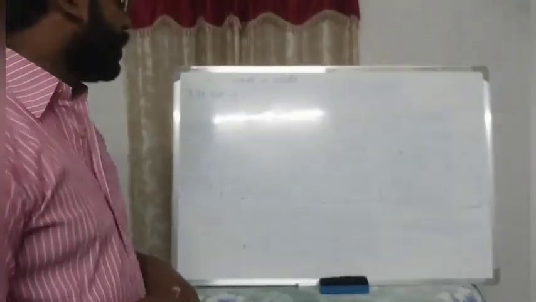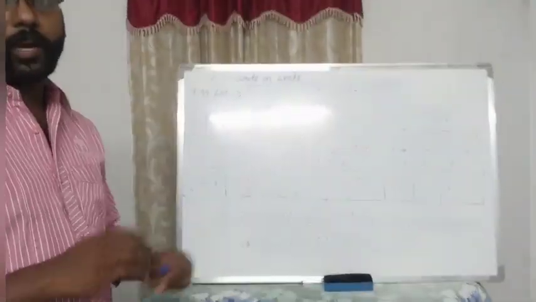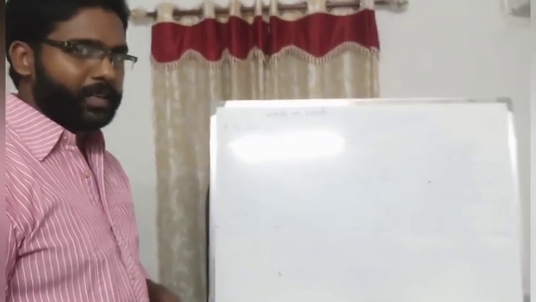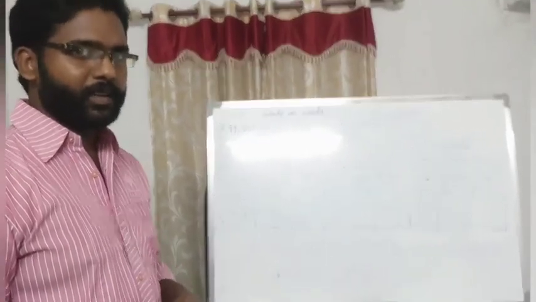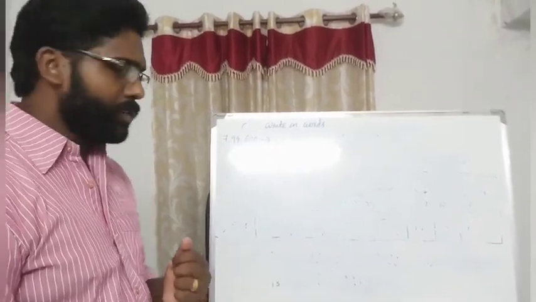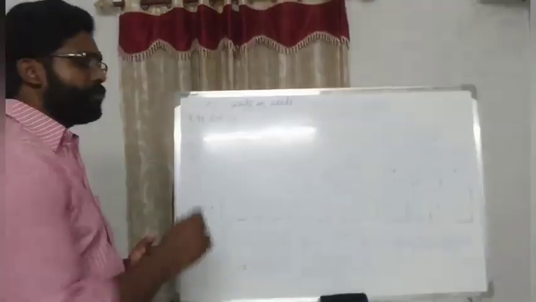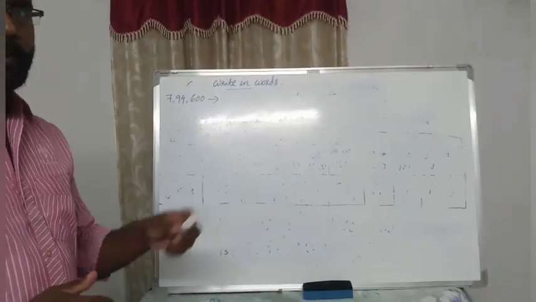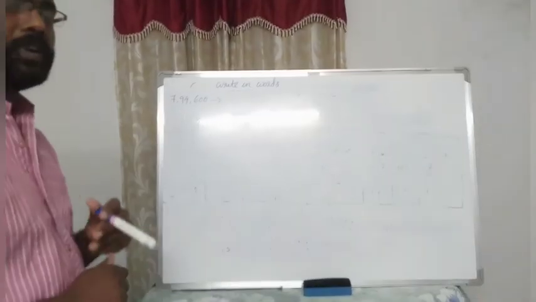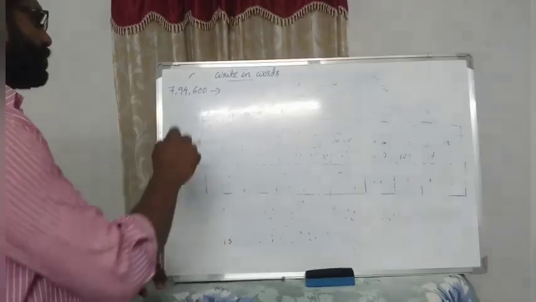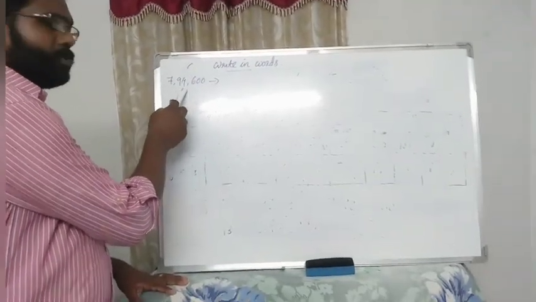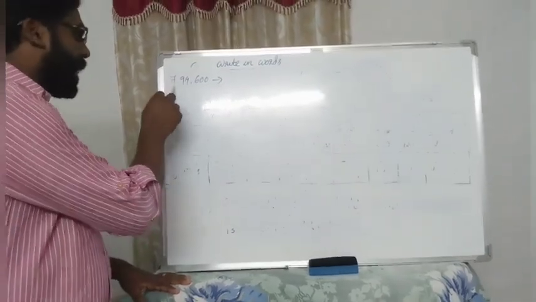Okay. Now we can check how you will write some numbers in words. You already learned it in 3rd and 4th standard, but we can write some numbers in words. Okay, how will you write this first number? Can you read it? Before reading, first you count the place values. Ones, tens, hundreds, thousands, ten thousands and lakh.